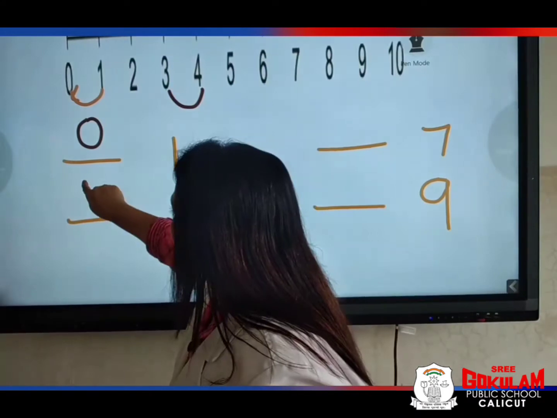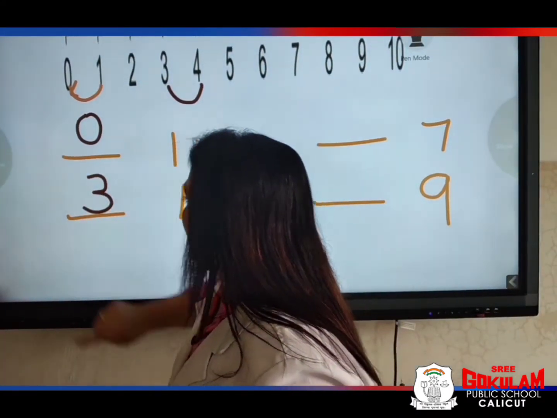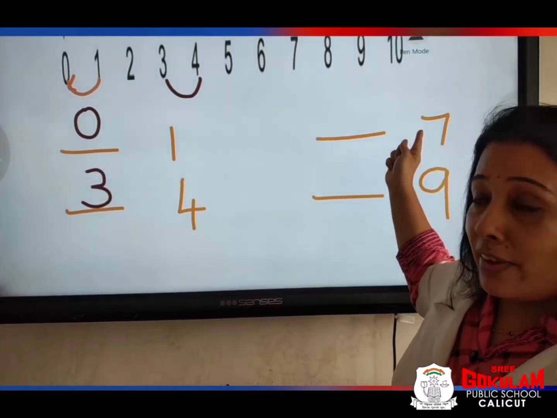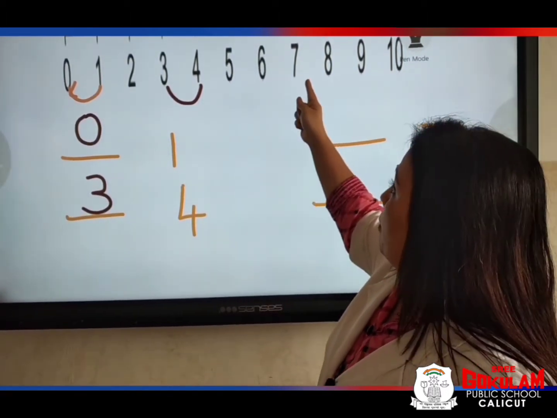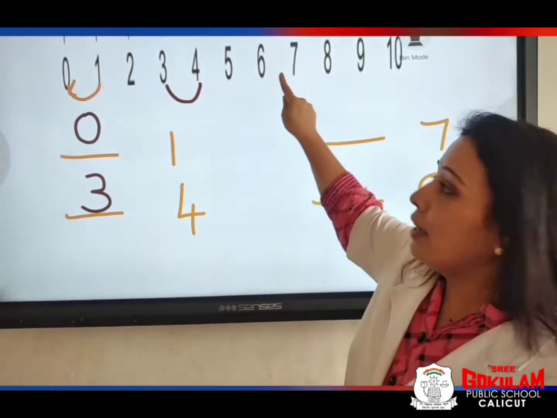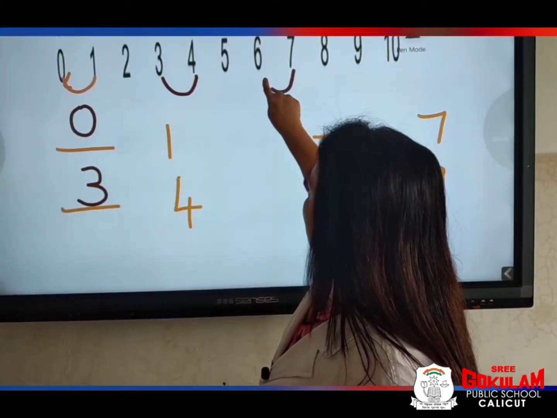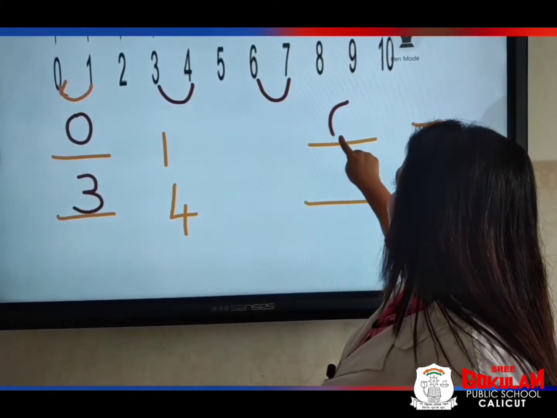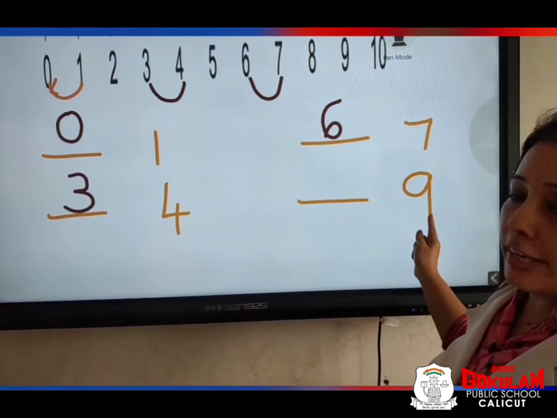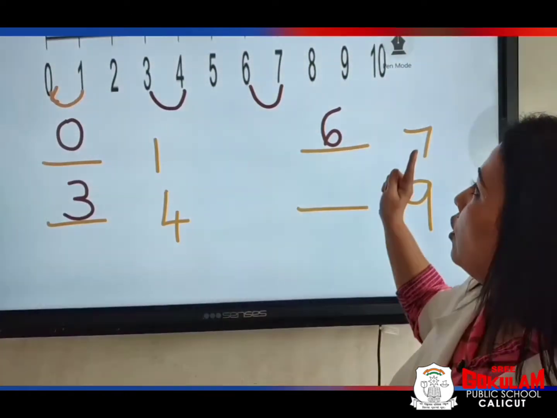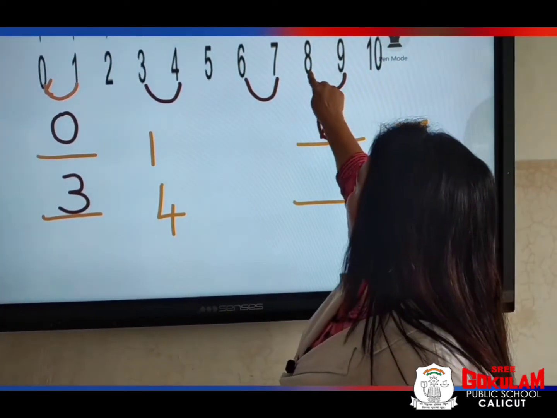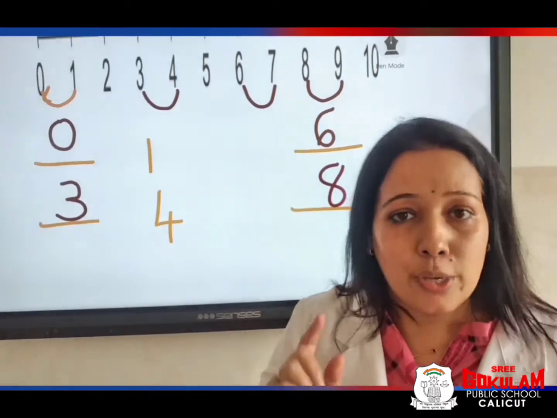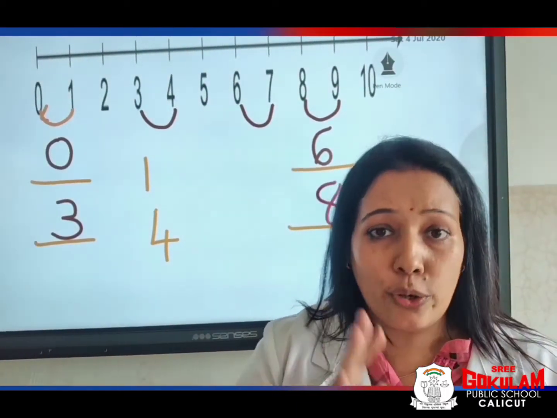So, write 3 here. Okay. Next, it is 7. Which number comes before 7? Yes, let me check. Yes, it is 6. Yes. Next number is 9. 8 comes before 9. Yes, children, are you clear with this? Yes, write in your notebook.